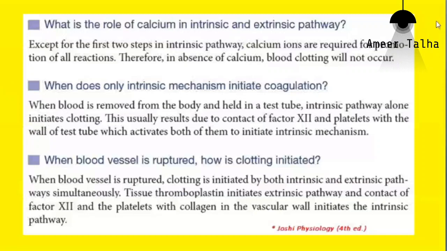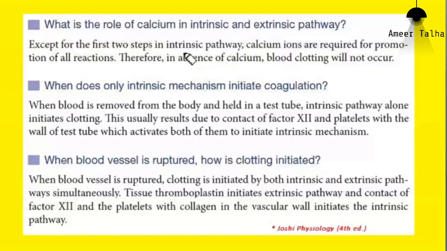So here you can see the role of calcium in almost each step. Factor 10 activation involves calcium, as you can see here. Similarly, except for the first two steps of the intrinsic pathway, you can see calcium ions are involved in almost every step.